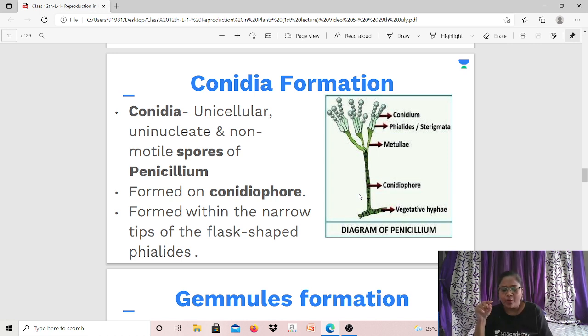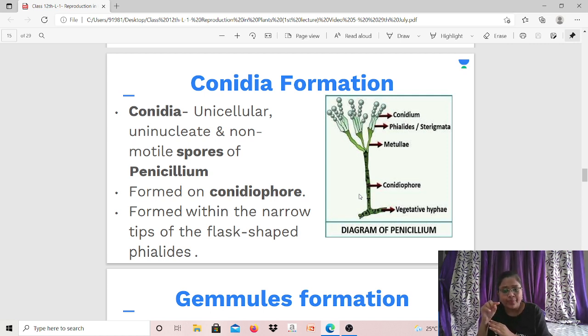Just see the diagram of penicillium. You can see the vegetative hyphae. You can see the erect stalk-like part, which is known as conidiophore. On that conidiophore, you can see certain green colored branches, known as metulae. On those metulae, phialides or sterigmata have developed, and on those phialides, the conidium is present.